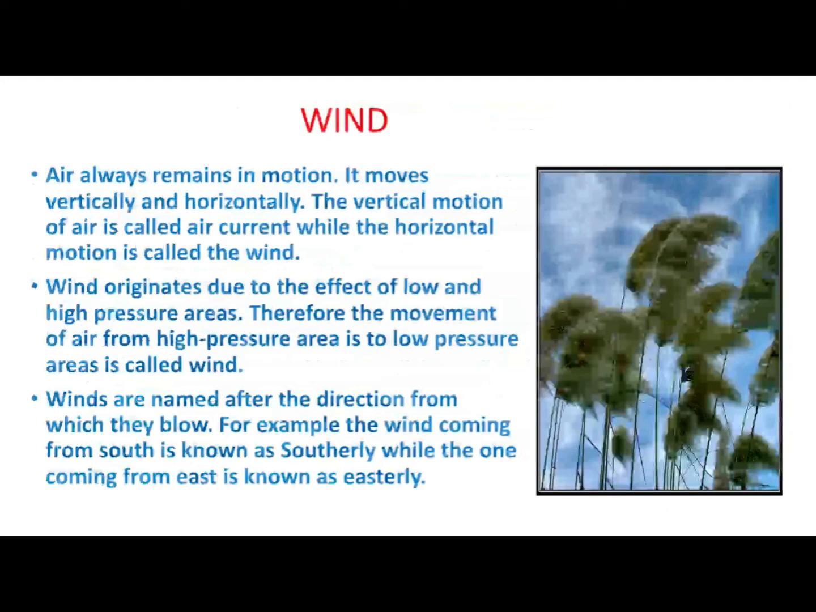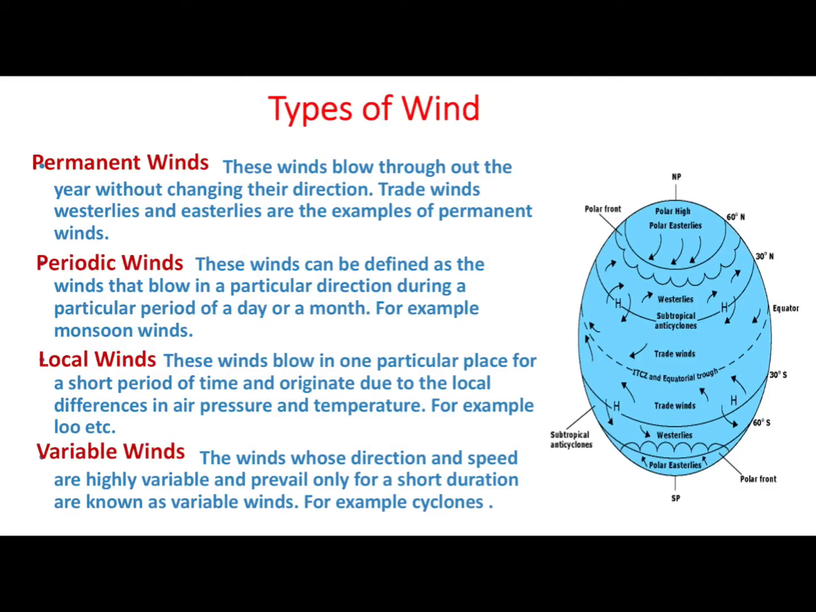Dear students, winds are named after the direction from which they blow. For example, the wind coming from the south is known as southerly, while the one coming from the east is known as easterly. Now we will talk about the types of wind. Dear students, winds are of 4 types: permanent winds, periodic winds, local winds and variable winds.